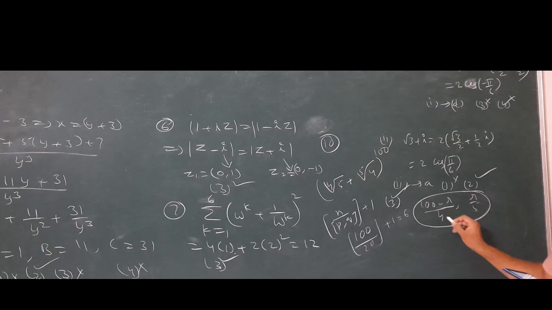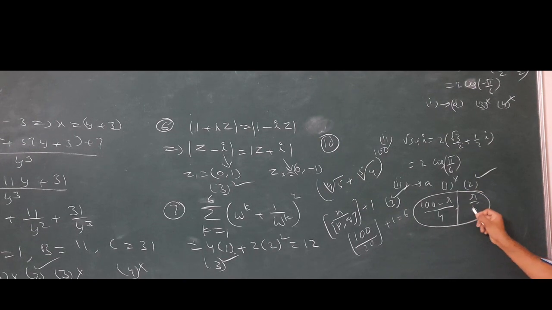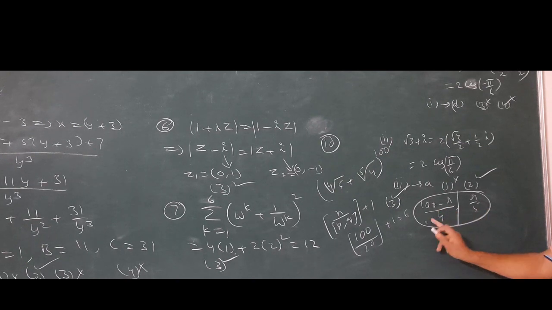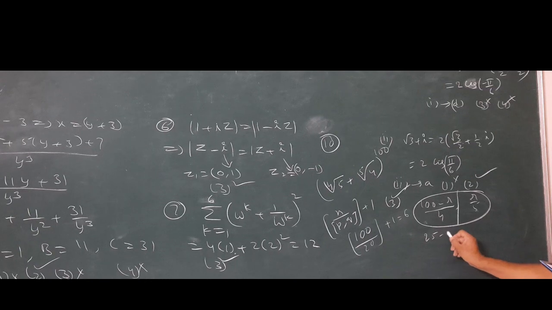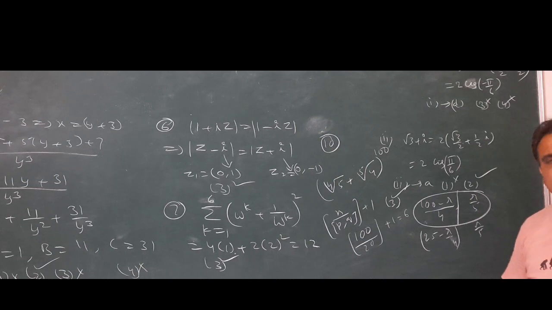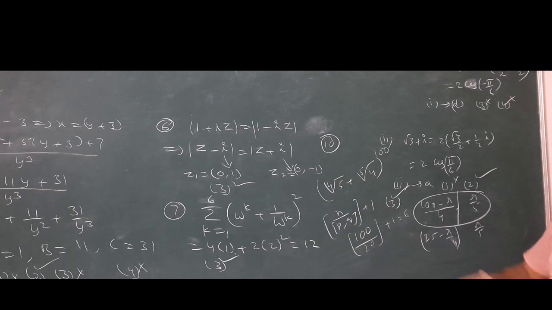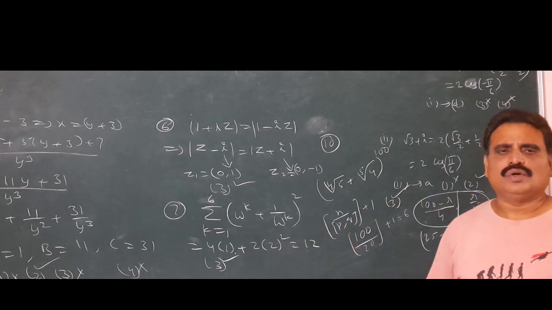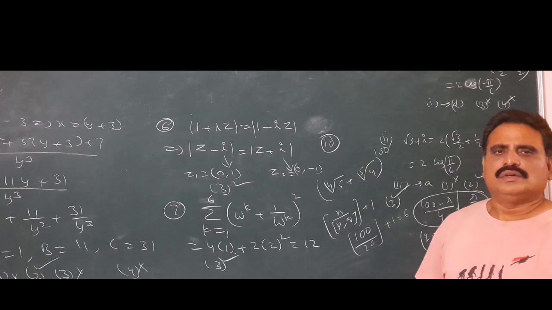These two are integers. 100 minus r by 4 and r by 5 must be integers. So the number of multiples from 0 to 100 of 20: 0, 20, 40, 60, 80, 100. That's why 6 numbers. The regular method is also easy.